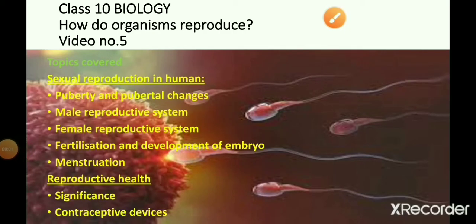Class 10 Biology, Chapter 3, How Do Organisms Reproduce, Video number 5. In this presentation, I am going to discuss how sexual reproduction occurs in human beings.